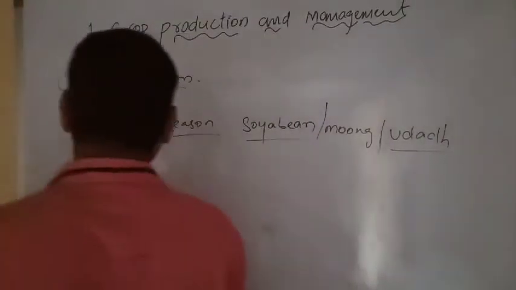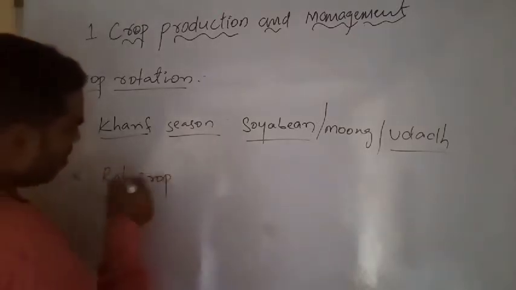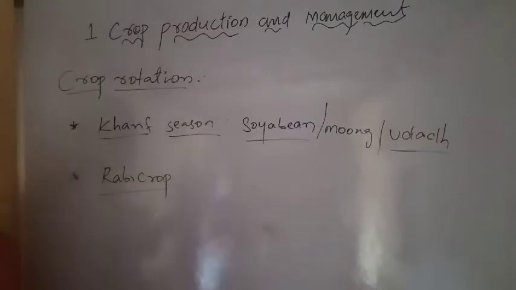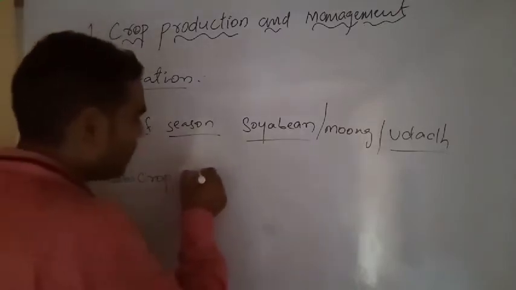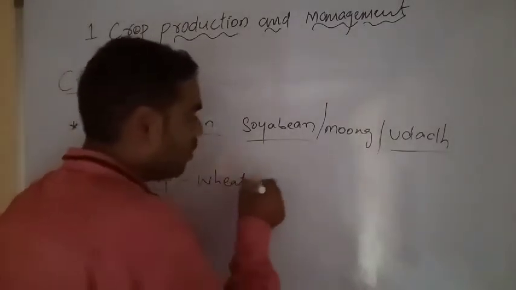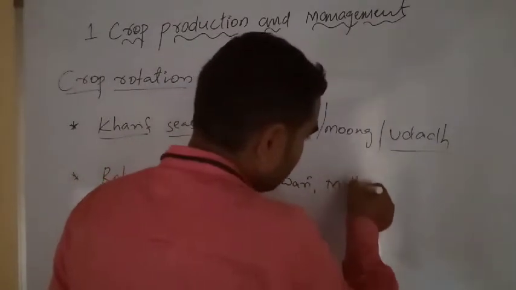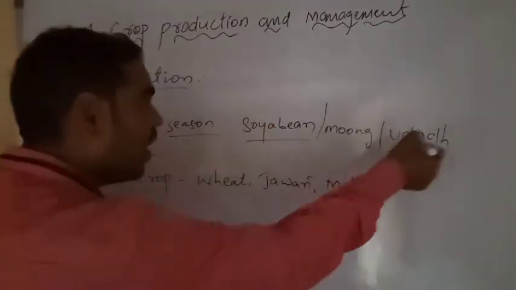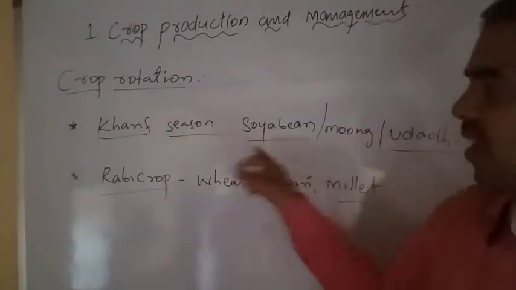Next, in the Rabi crop, we take other crops, like cereals such as wheat, jowar, millet. We take these because soybean, moong, urad are already taken as the Kharif crop only.